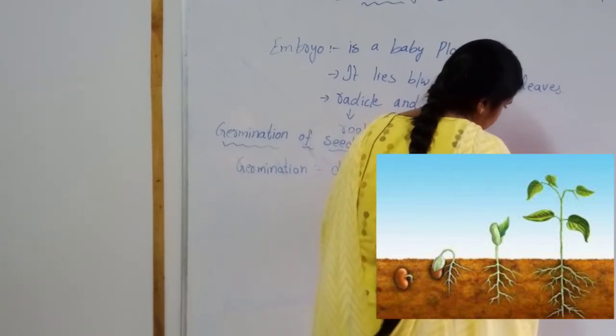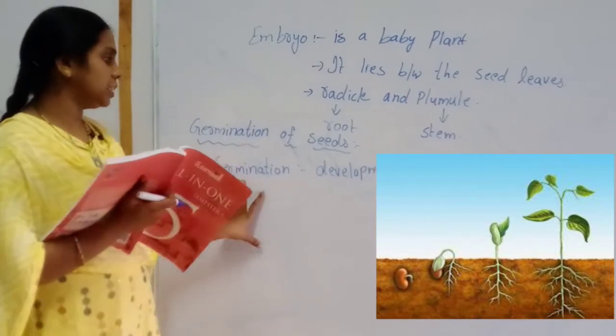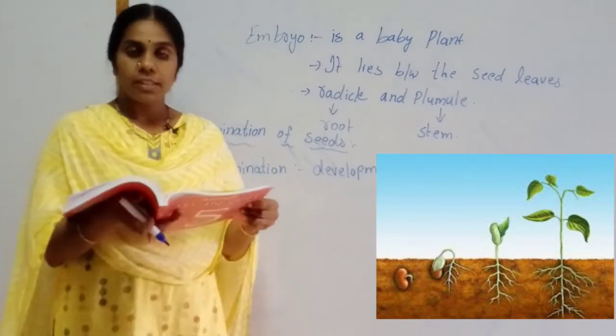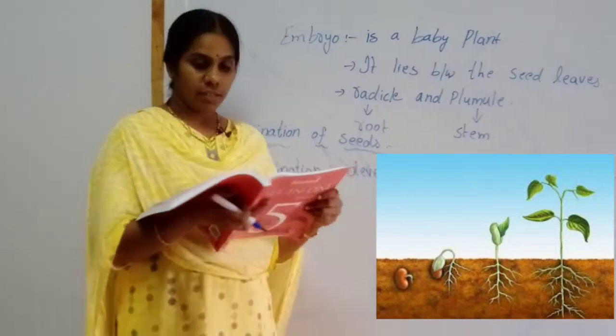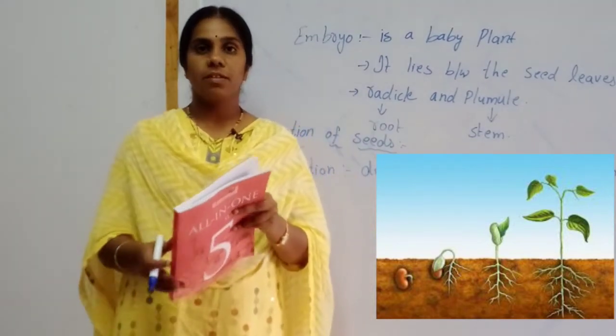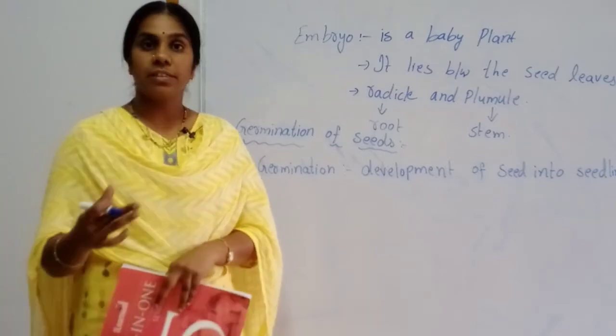What is germination? Development of seed into seedling is called germination. This germination depends on various factors.